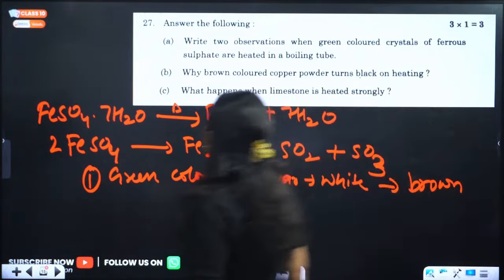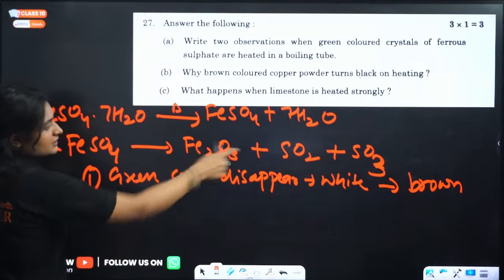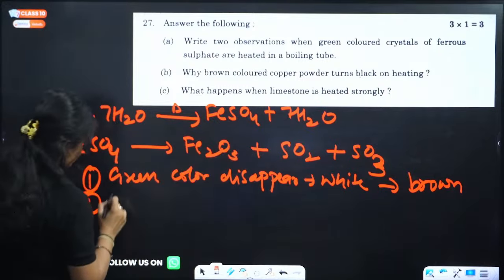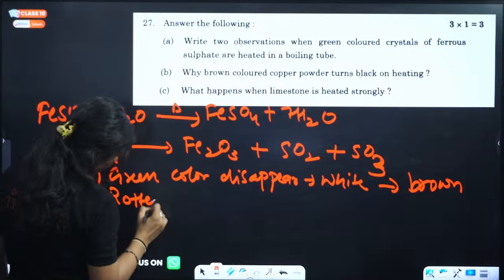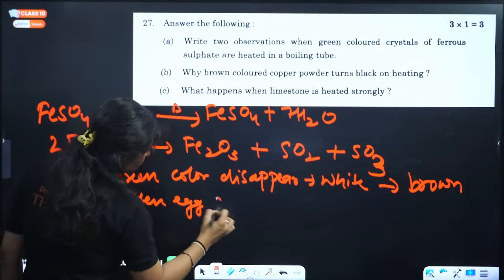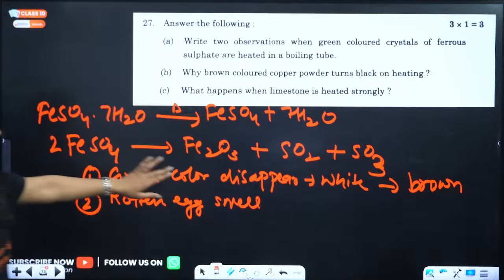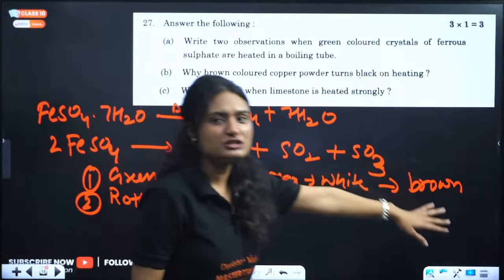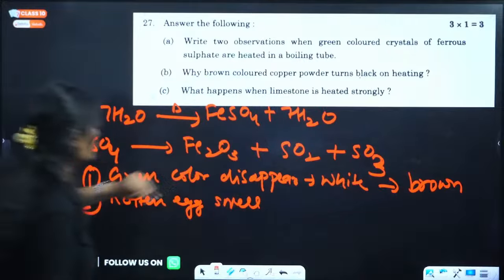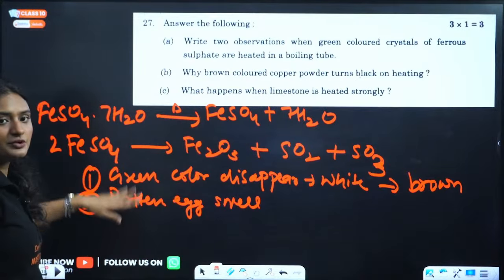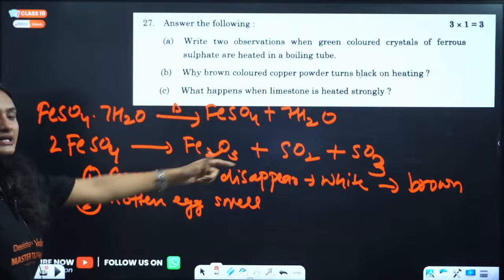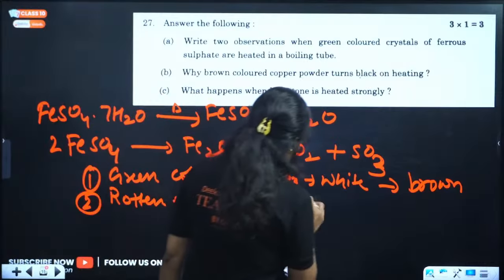Next observation is smell. You get a rotten egg smell. Okay, these are the two observations. Green color disappears, first turning white, and then after that you see the brown color of iron oxide, right? And then the second observation is your rotten egg smell of SO2 and SO3.